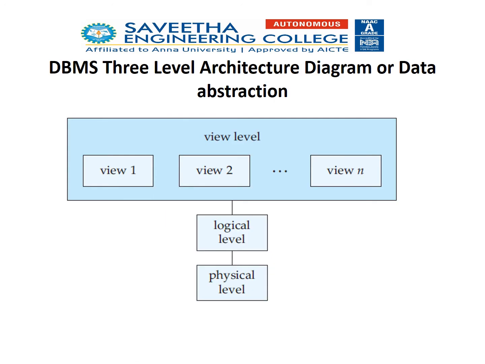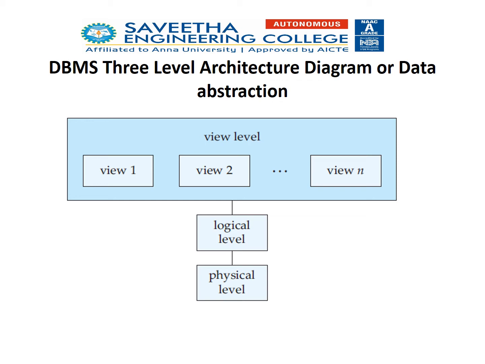Now we'll see the three-level architecture diagram, which is also called data abstraction. Here we have three levels: physical level, logical level, and view level. The physical level is the lowest level, and the view level is the final level, that the end user can view. Now we'll see what the physical level is. The physical level is actually the data stored. It mentions how the data is stored and how it is organized using various data structures.